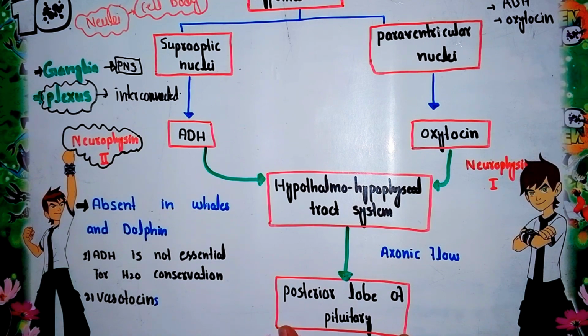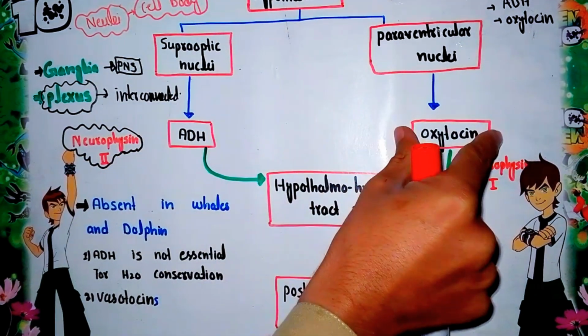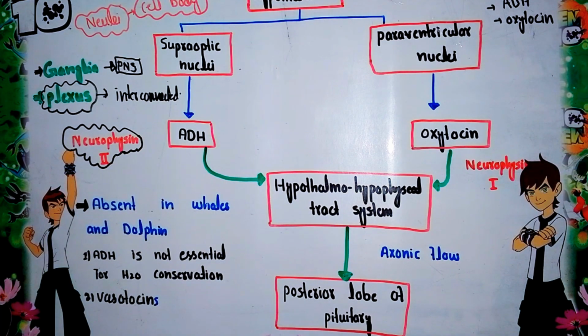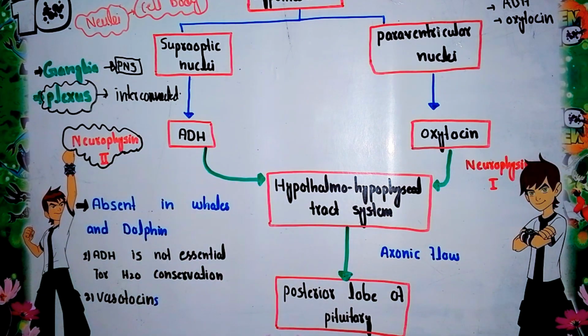That's why these hormones, ADH and oxytocin, are called neurohormones. Another reason the posterior lobe is called a storage organ is that oxytocin and ADH are stored here.